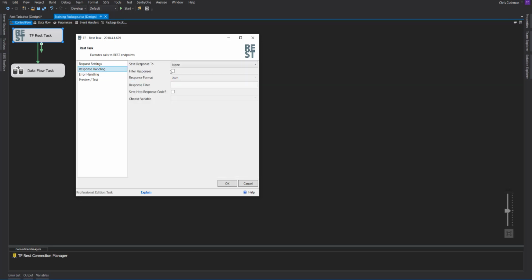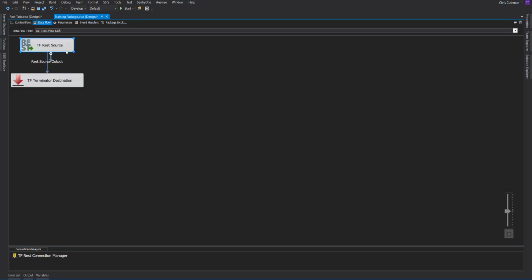So we go into the response handling, choose variable, and we already have a variable here for access token. Let's filter the response and use that token path. When you're parsing down, you should only see the particular response because that is what will be saved in the variable.